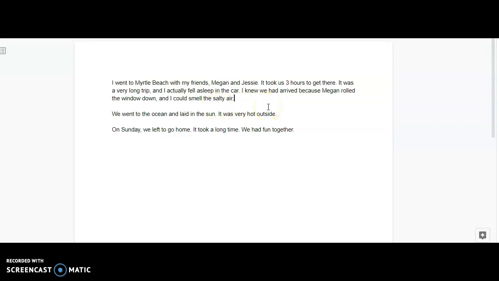So I'm going to leave my first paragraph like that for a minute because I'm talking about the fact that I'm going to the beach, and I talked about right when I got to the beach. So I'm going to mention that I had fun, but I'm going to put that later on. So now I'm going to look at my second paragraph. We went to the ocean and laid in the sun. It was very hot outside. Okay, so obviously I'm talking about the middle of my story, what we really did. So we went to the ocean and laid in the sun.